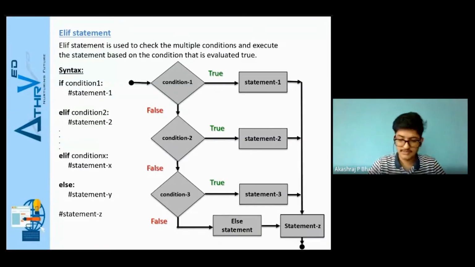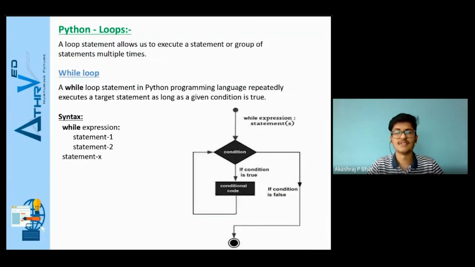So moving next, let us go to our second topic for today's session, which is nothing but loops. Loops is nothing but repetition. If you want to execute a set of statements repeatedly or multiple times, then we go with loops. Python supports three main types of loops, which are for loop, while loop, and nested loops. Initially we'll get to know about while loop.